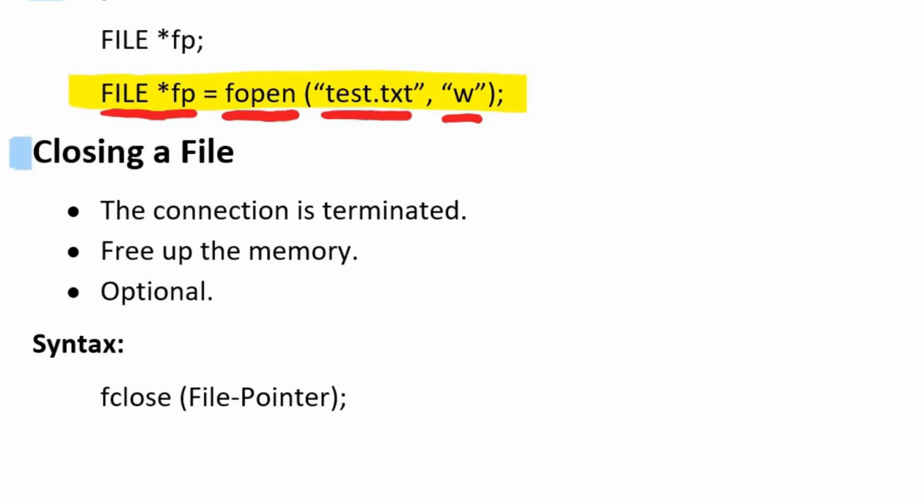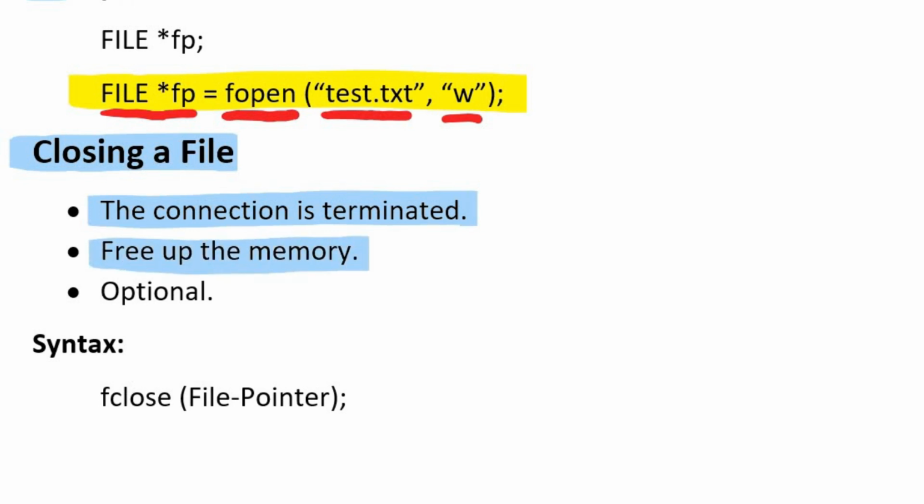Now let's see how we can close a file. When a file is opened, it is loaded into the memory buffer, so it occupies memory space, and in order to free up that space, we need to close the file. The connection which was created in the form of a stream is terminated when we close a file, and it frees up the memory. And remember, closing a file is an optional operation. If a user doesn't close the file that he has opened, the operating system automatically closes that file when the execution of the program is finished.